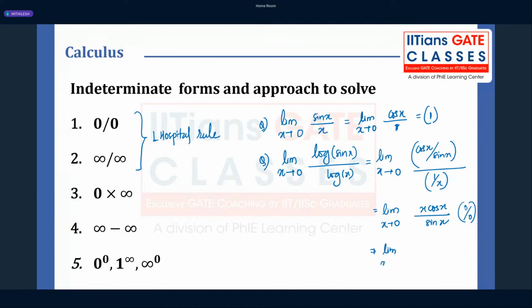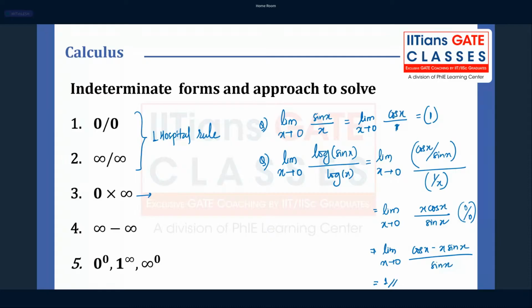Limit x tends to 0, cos x minus x sin x divided by sin x. And now if you put the value 0, you are going to get 1. So in simple words, if you are getting 0 by 0 form or infinity by infinity form, when you put a value of x is equal to a in the function, the way to solve this is L'Hospital rule, which is differentiating numerator and denominator and then putting the value of the a. What to do in this third form?